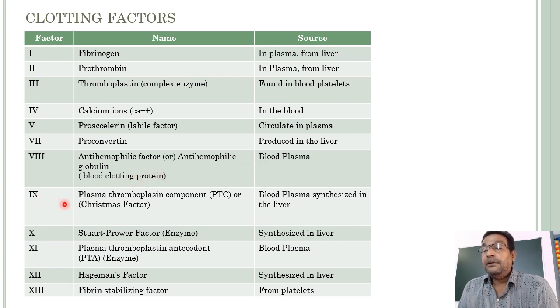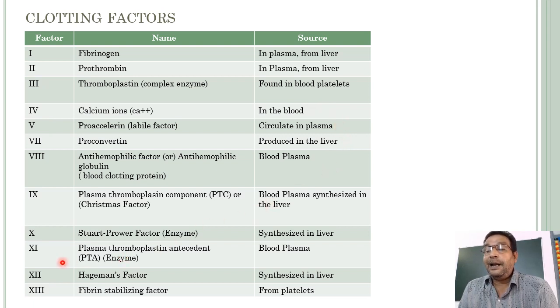And factor 9, plasma thromboplastin component, PTC, also known as Christmas factor, is also synthesized in the liver and enters the bloodstream. Factor 10 is called Stewart-Prower factor, an enzyme synthesized in the liver. Factors 10, 9, 7, 1 and 2 are all synthesized in the liver.